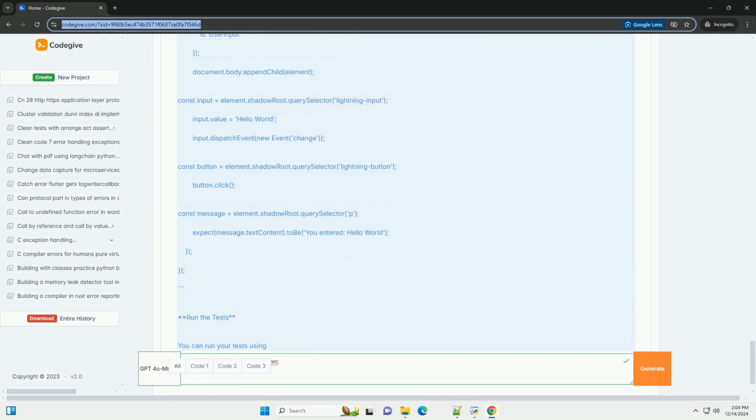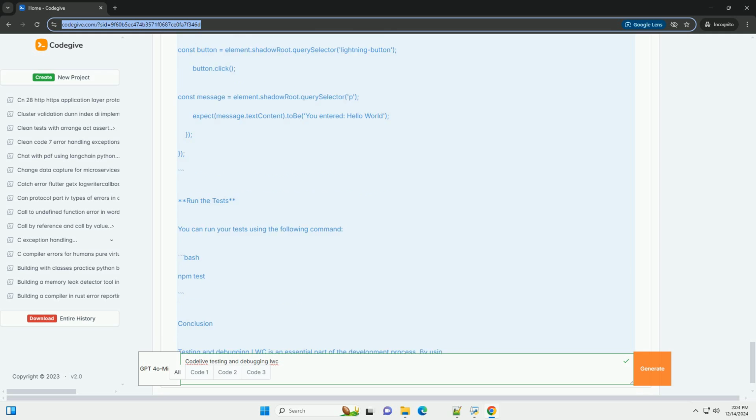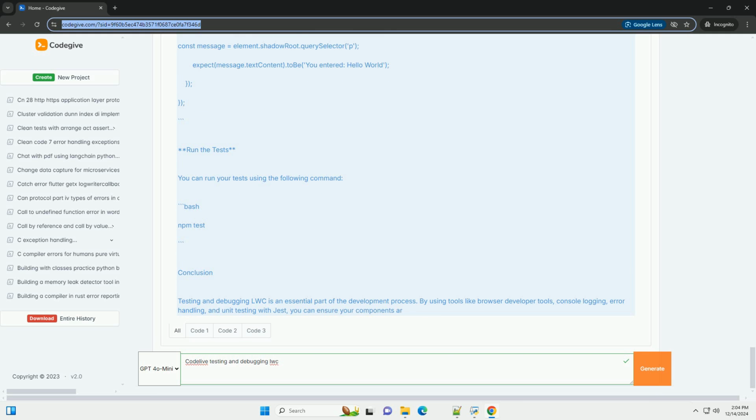Bash. sfdx force:org:create -f config/project-scratch-def.json -a myscratchorg. sfdx force:source:push. sfdx force:org:open.